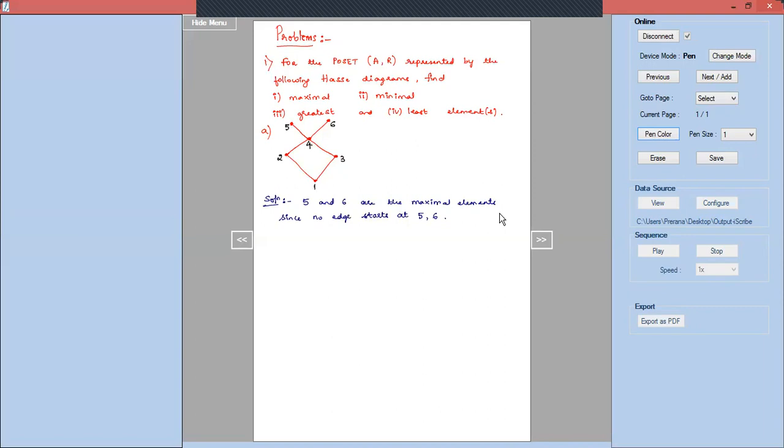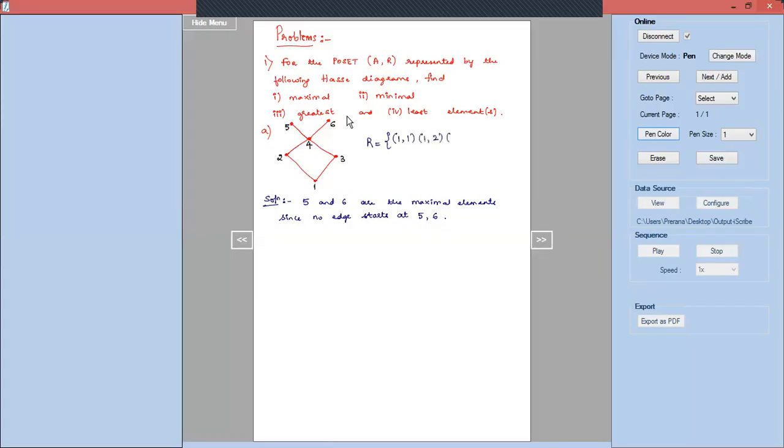Sometimes writing down the relation R will be easy for some of you. So if you feel like writing down the relation R, you can write it down. Just for this example, I will show how to write down the relation R from the Hasse diagram. So let us write down the relation R here for convenience. So 1 to 1, the loops are obvious from each of the elements. So 1 comma 1 is obvious. 1 2, 1 3, 1 4 due to the transitivity property, 1 5, and then finally 1 6. Starting from 1, we will write down all those ordered pairs.